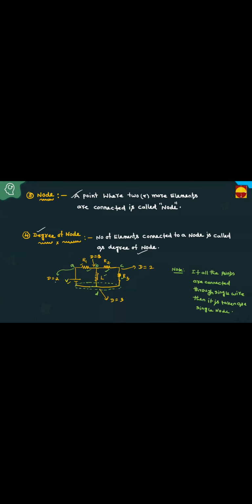But here, how many elements are connected? 2 elements. Then it is called simple node. Here, how many elements are connected? 3 elements. Then this is called principal node. That is, at any node, if 2 elements are connected, then it is called simple node.